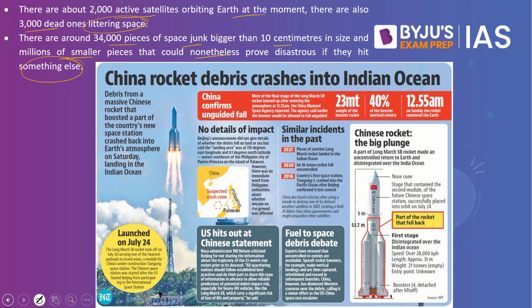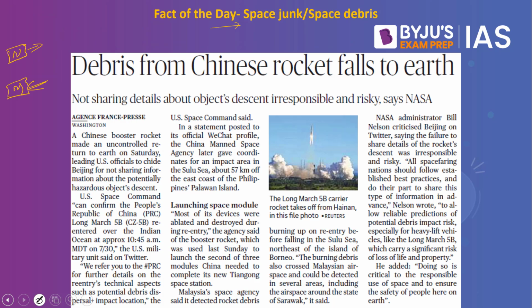Why are we discussing it? That is because we have one of the rockets called the Long March 5B of China. This blasted off on July 24th to deliver a laboratory module to the new Chinese space station that is under construction in orbit. Currently, the debris from this large Chinese rocket crashed into the Earth over the Pacific and the Indian Ocean.